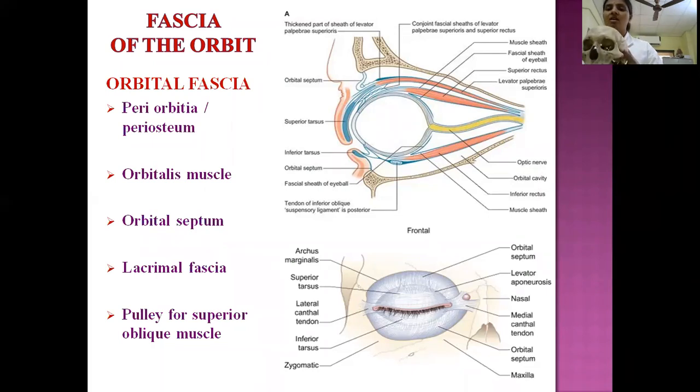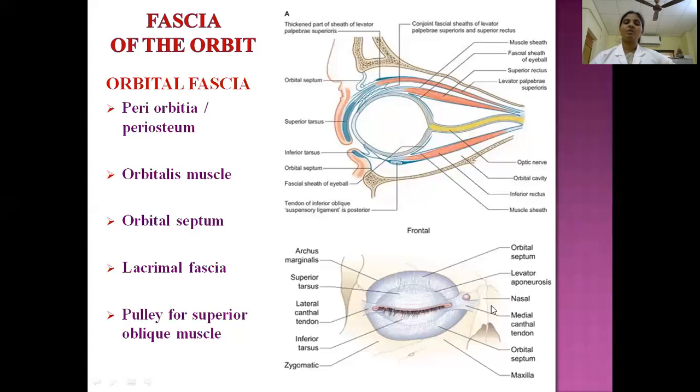Here you see, just below the frontozygomatic suture. On the inner aspect, just below the frontozygomatic suture, there is a tubercle known as Whitnall's tubercle. To this Whitnall's tubercle, the lateral palpebral ligament is attached.